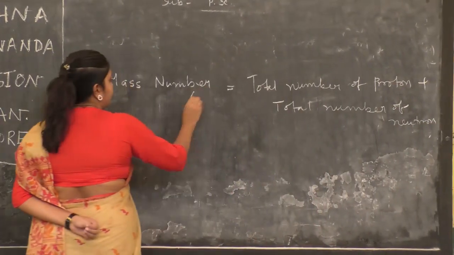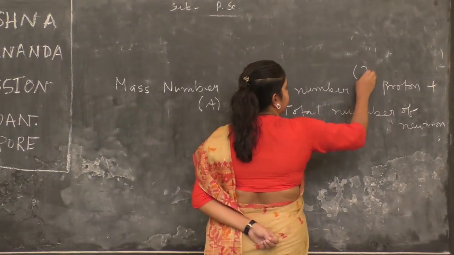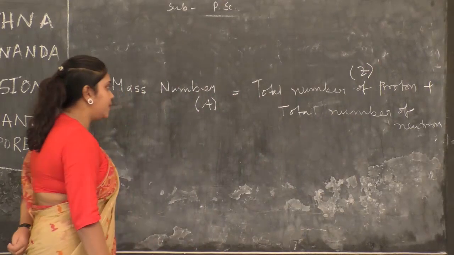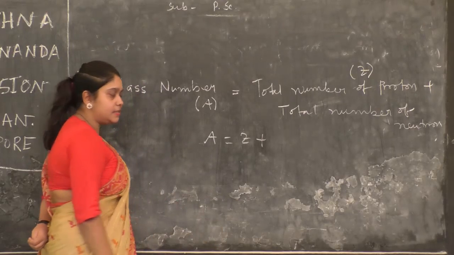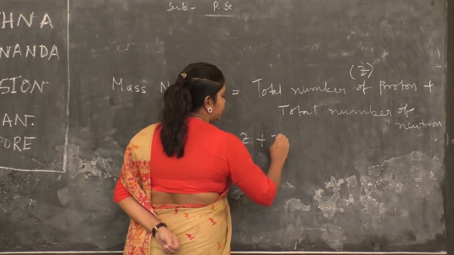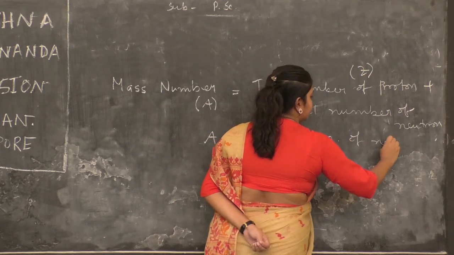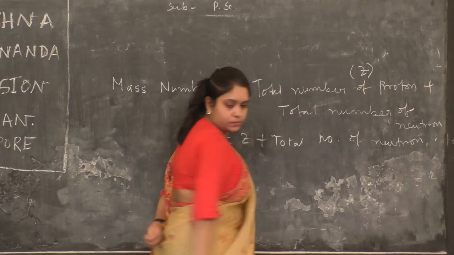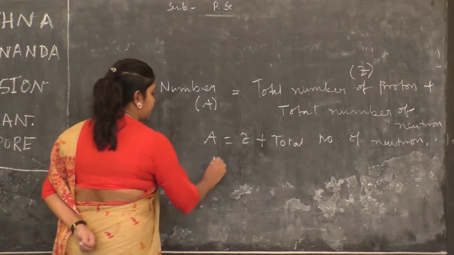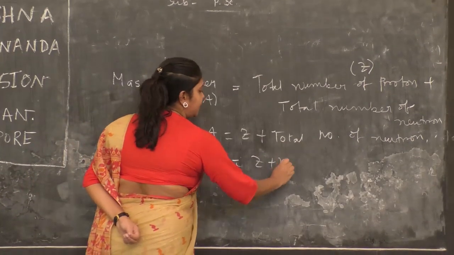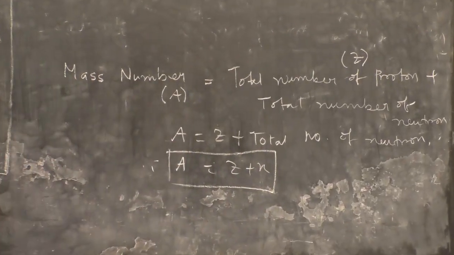This is A. Total number of protons means Z, the atomic number. So A is equal to Z plus total number of neutrons. A is equal to Z plus N. This is the relationship between atomic number and mass number.